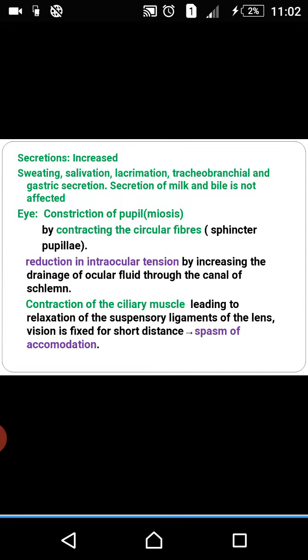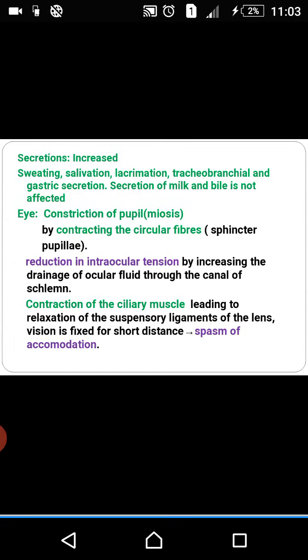Action on the eye: constriction of the pupil, that is called miosis. It's not mitosis, miosis. Miosis is nothing but a constriction of the pupil. Our pupil size will become smaller, or it will reduce. We have one more term, that is mydriasis, that you will see in anticholinergics. Opposite you will see in case of anticholinergic drugs. They cause mydriasis. Mydriasis means dilatation of pupil, but here it is miosis, that is constriction of the pupil.